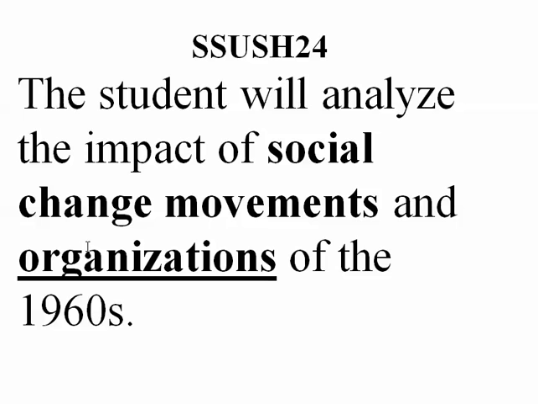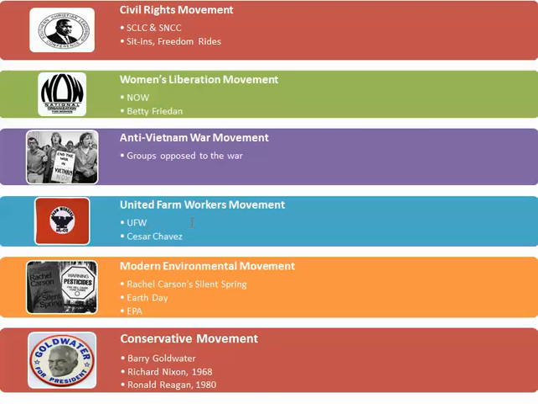Now the organizations that it's talking about are really interest groups or special interest organizations or factions within this 1960s social change movement. For instance, in the Civil Rights Movement, SCLC is the Southern Christian Leadership Conference. I'm gonna get it right here in a minute. And then SNCC is the Student Nonviolent Coordinating Committee. With the Women's Social Change Movement, in it is an organization called NOW, the National Organization of Women.